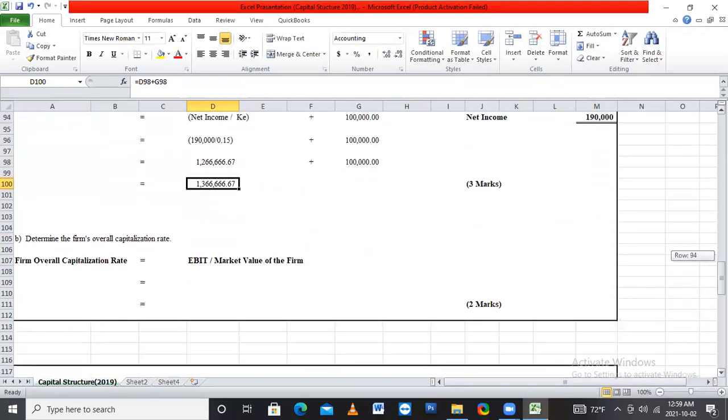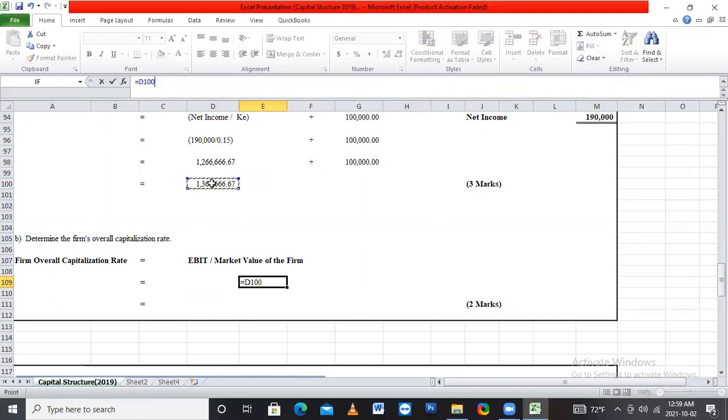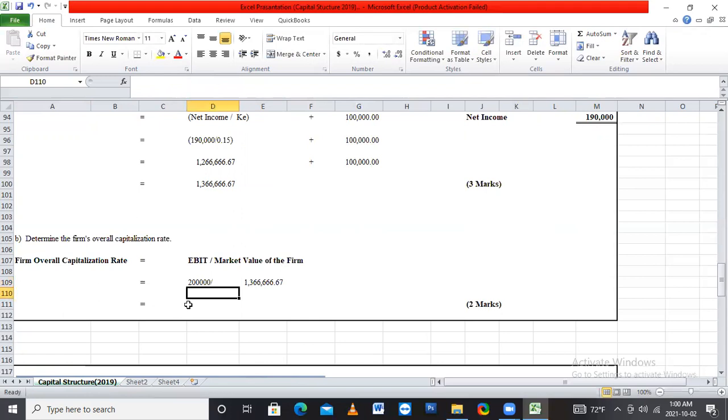After that, they ask firm overall capitalization ratio. Firm overall capitalization ratio equals EBIT divided by market value of the firm. Market value of the firm we already calculated here. EBIT is 2 lakh, divided by market value of the firm.